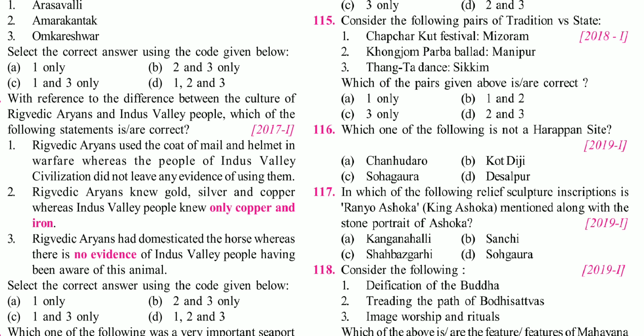Kotdiji is a very famous site. Desalpur or Sogora, please try to eliminate between these two. This is how: because Chanudaro and Kotdiji are very famous sites, if you have read the basic books, you can easily eliminate these two. And out of Sogora and Desalpur, you have to eliminate one.